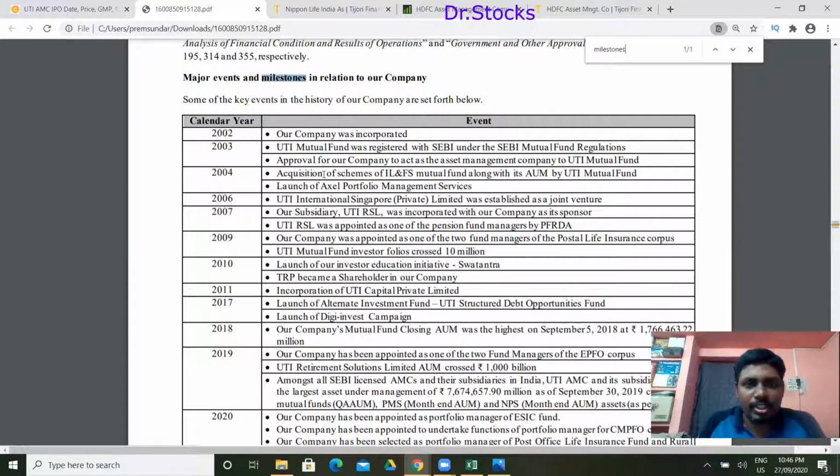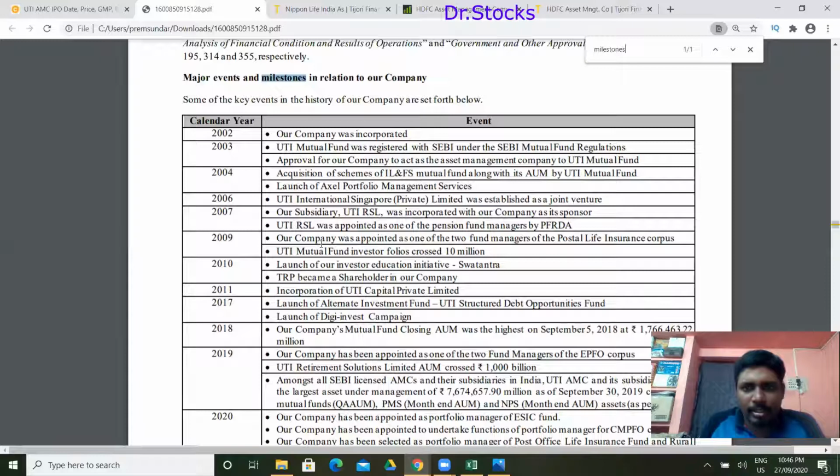Acquisition of schemes of IL&FS Mutual Fund along with the AMC by UTI. So they acquired IL&FS Mutual Fund. They launched something called Axel Portfolio Management Services, which is portfolio management services. In 2006 they established a presence in Singapore. In 2007 they were appointed as one of the pension fund managers by PFRDA.